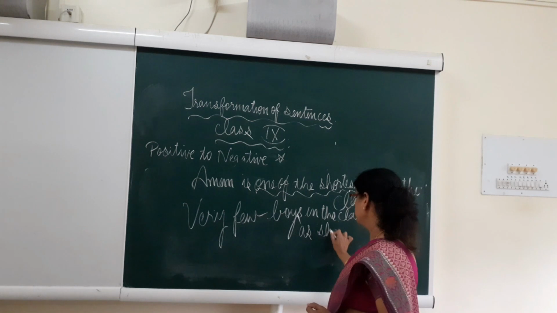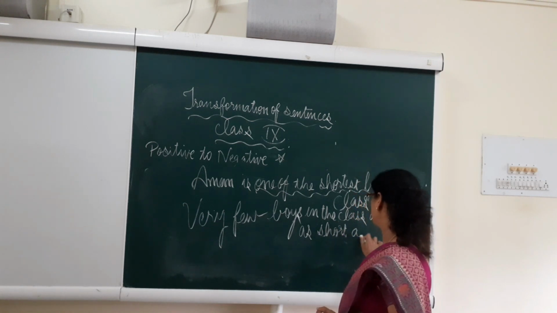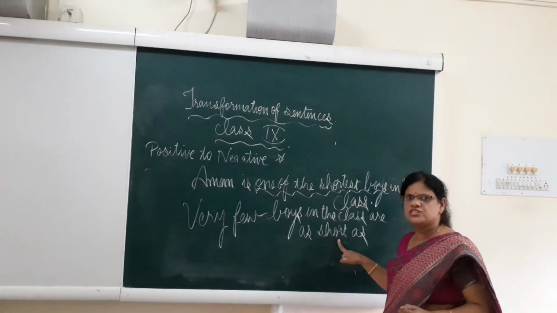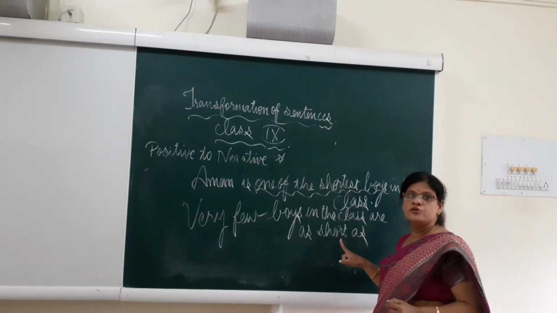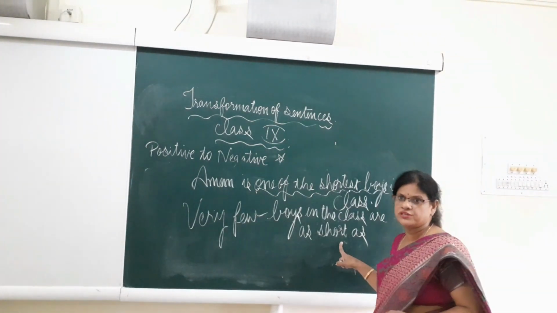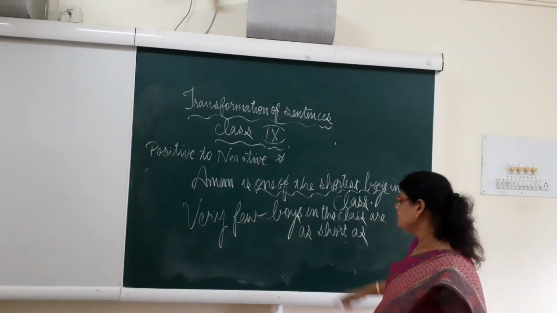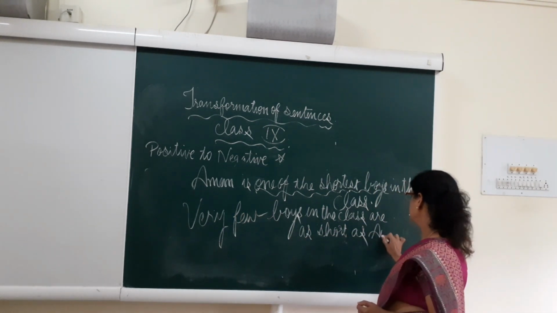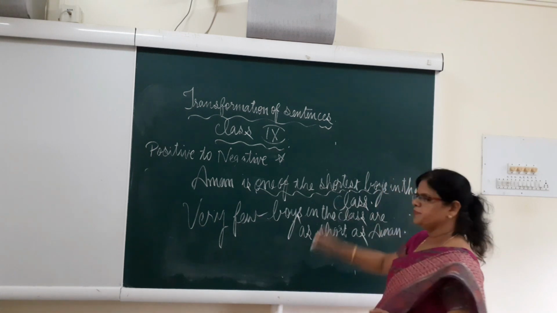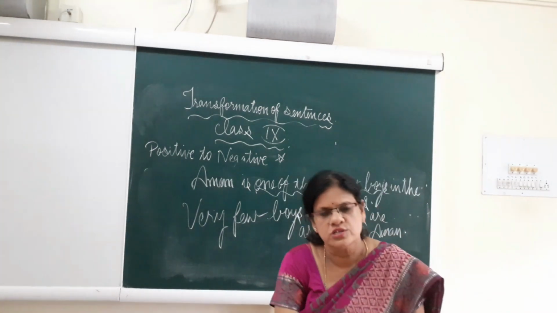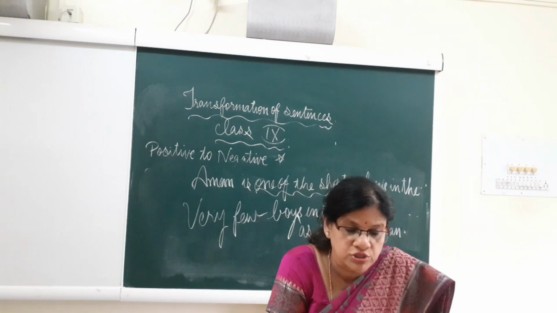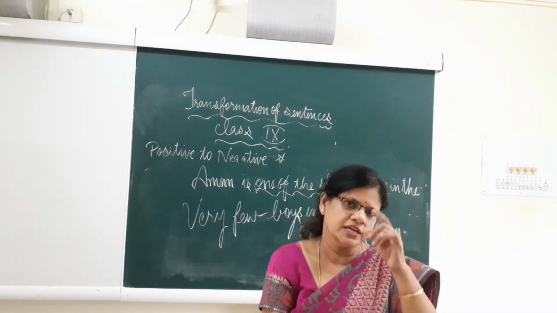As short. Positive degree will always take as plus adjective plus as, no ER, no EST if it is positive degree. So very few and no other, it is always for positive degree, children. As short as. So this sentence is complete. Understood? So this also falls under positive to degree, positive to negative. How we are changing it to negative?